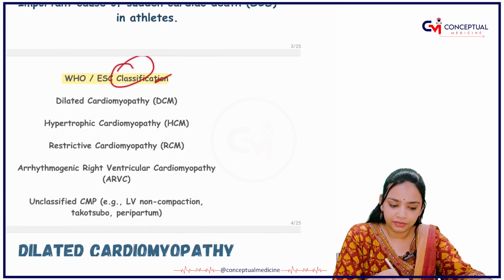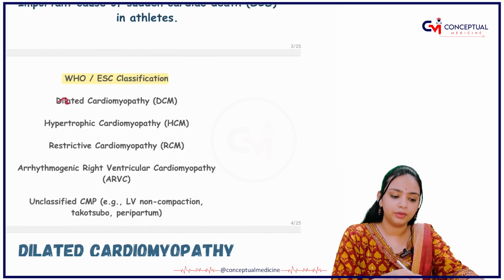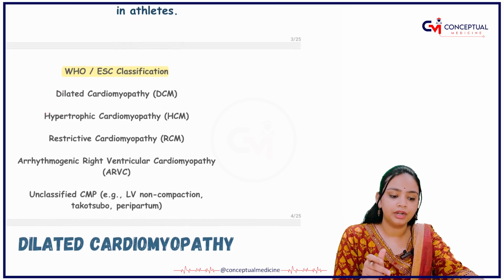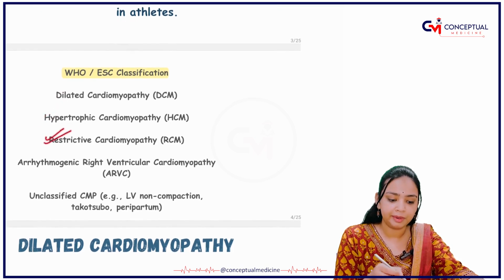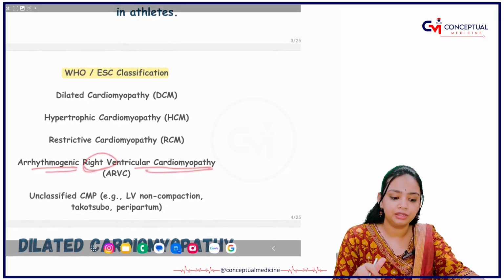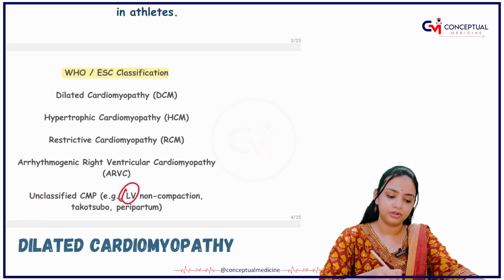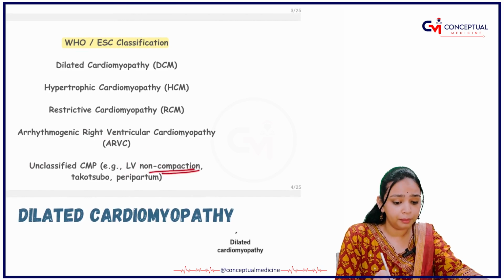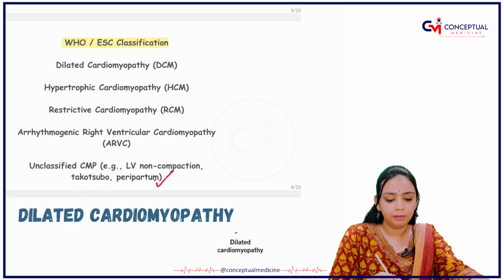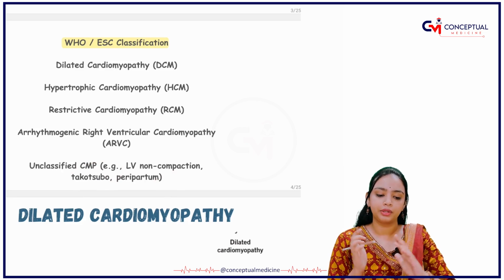You have a classification for this according to the WHO, the World Health Organization. First you have dilated cardiomyopathy, then hypertrophic cardiomyopathy, restrictive cardiomyopathy, arrhythmogenic right ventricular cardiomyopathy, and the unclassified ones. In the unclassified group you have left ventricular noncompaction cardiomyopathy, takotsubo cardiomyopathy, and peripartum cardiomyopathy. These are basically the classification that you have.